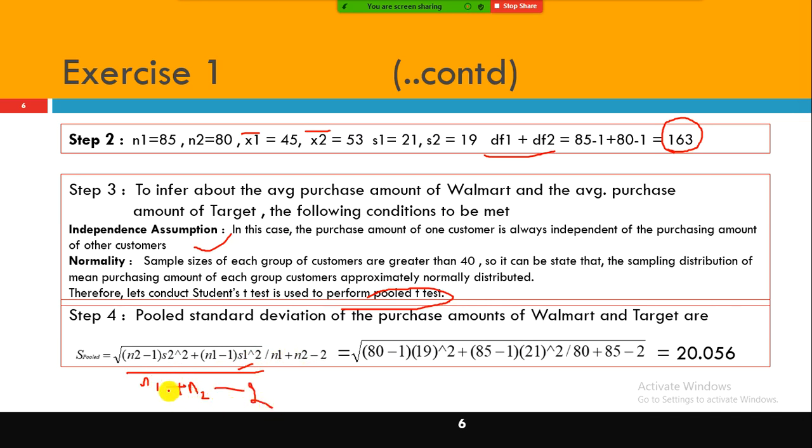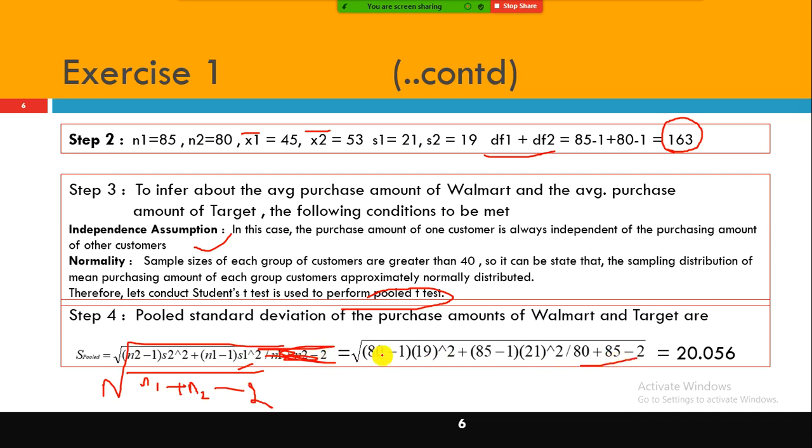That is the degrees of freedom for both samples: you add the two sample sizes and subtract 2. These degrees of freedom also come under the square root. Yes, it comes under the square root only. There is a problem here, so instead of saying it that way, it is the whole expression divided by N1 plus N2 minus 2, all under the square root. That's what you can see here also.